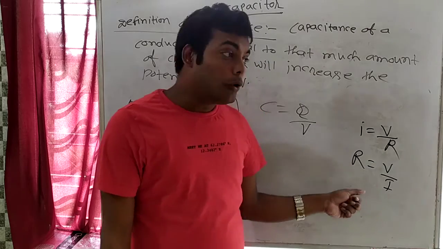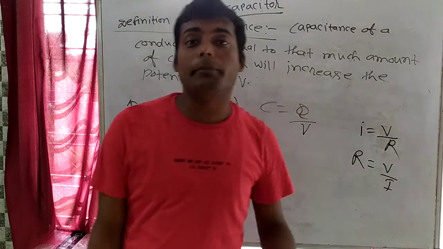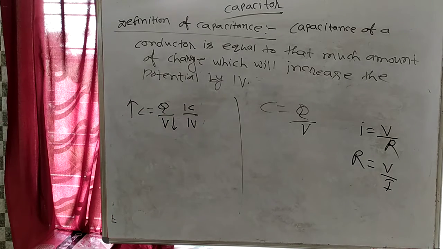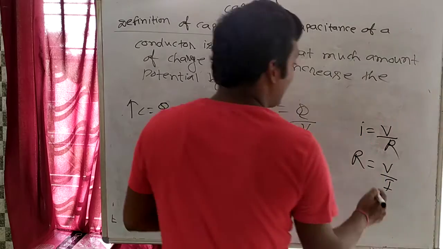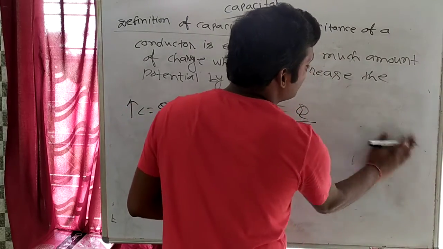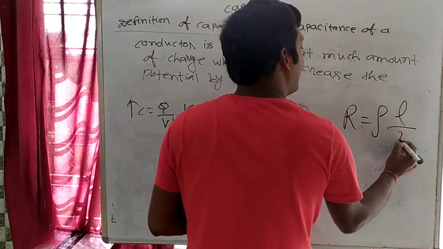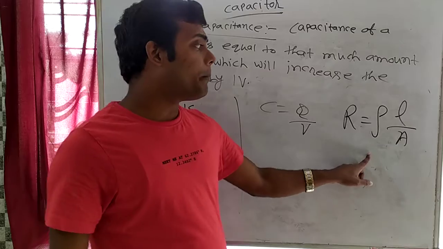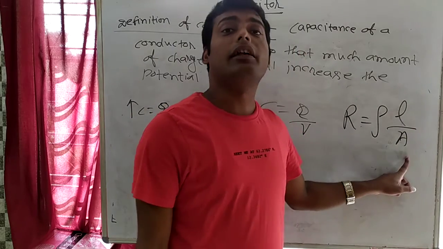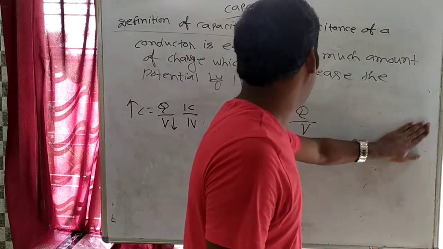Am I correct? So if suppose I will ask you on which factor resistance of a conductor will depend, you can say that sir, resistance of a conductor will depend on voltage and current. And I will say you are completely wrong. Resistance is not depending on voltage and current. Resistance is depending on rho L by A. That means resistivity of material, length of the conductor, and cross section area of the conductor. So resistance is actually depending on that.